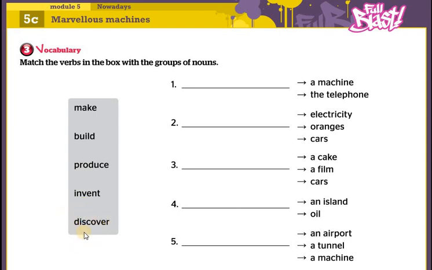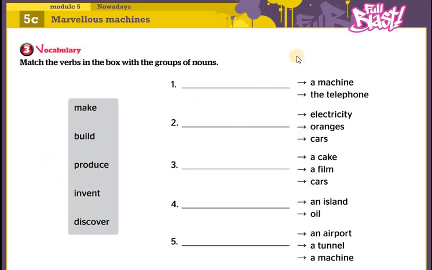So discover means to find something that has never been known, for example, an island or a continent. For example, the continent of America was found by a famous discoverer, Christopher Columbus. So these are the meanings of these five words.